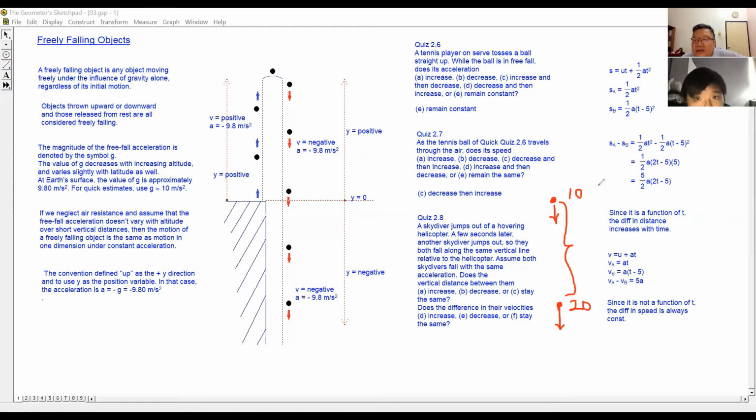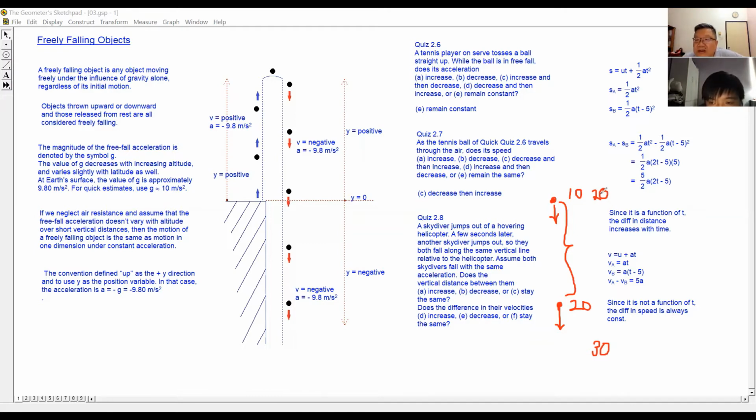If this person attains 20, this person attains 30. The difference between them is still 10. So in the next second, this person 20, this person 30. The difference between them is also 10. So the difference between them is constant.